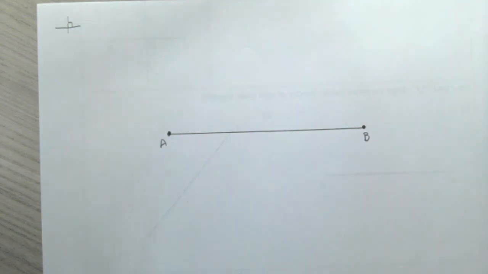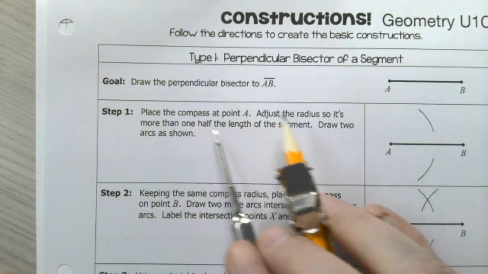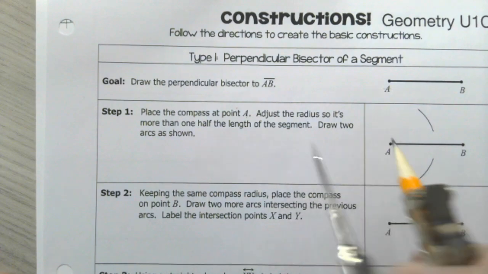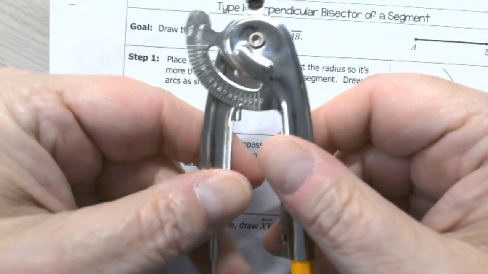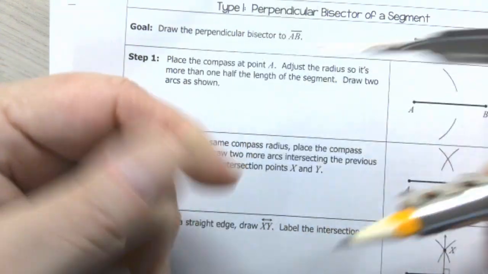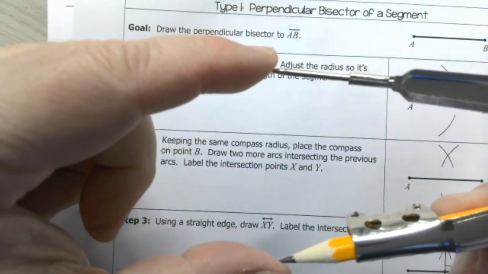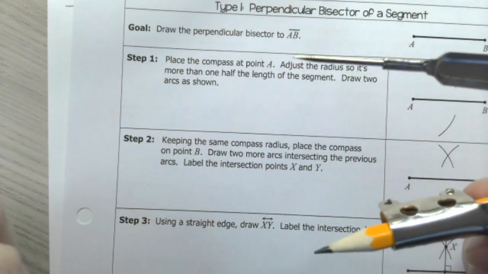And it says, adjust the radius so it's more than 1/2 the length of the segment. Now the radius is this adjustment right here, when you can pull it apart or push it together to determine how wide your marking area is from the point to the tip of the pencil, okay?